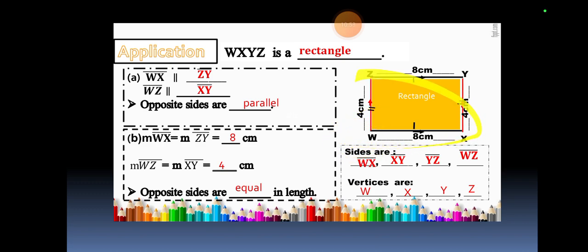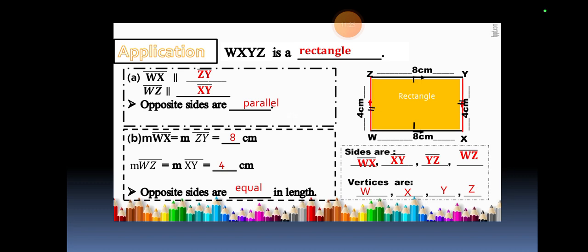WX is parallel to ZY, and WZ is parallel to XY. Opposite sides are parallel. Measurement of WX equals measurement of ZY, that equals 8 centimeter, and measurement of WZ equals measurement of XY equals 4 centimeter. Opposite sides are equal in length.